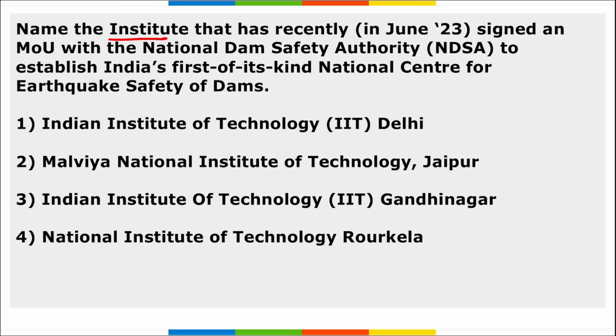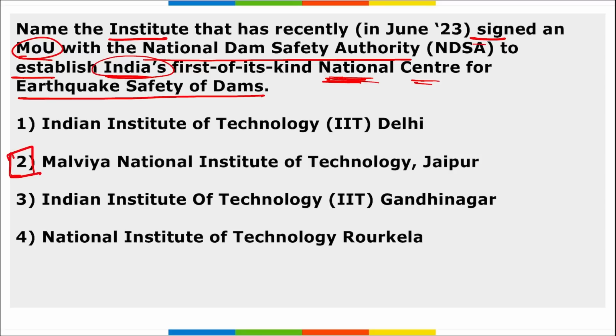Next, name the institute that recently signed an MOU with the National Dam Safety Authority to establish India's first of its kind National Center for Earthquake Safety of Dams. So remember, the institute that signed this MOU is your Malaviya National Institute of Technology, Jaipur.